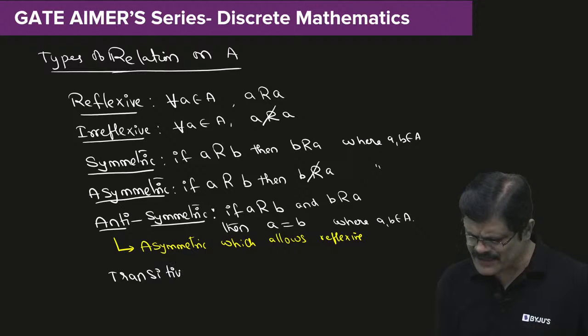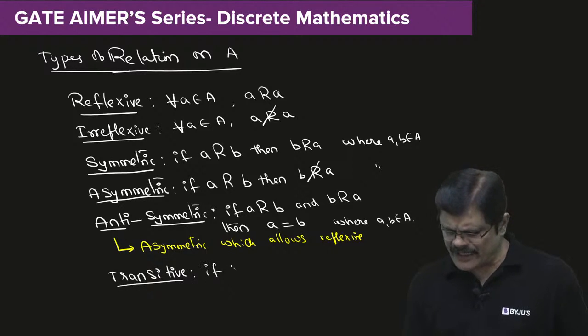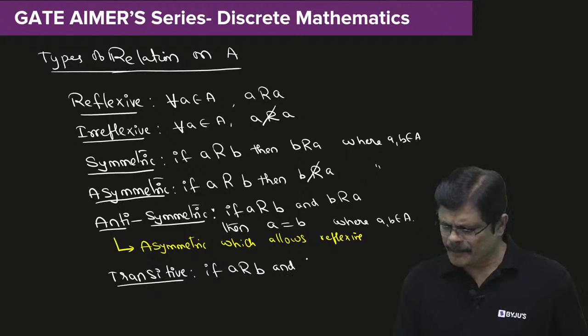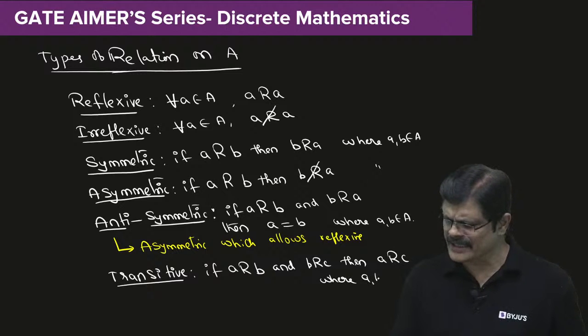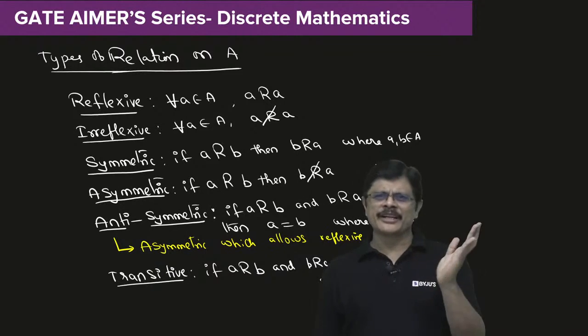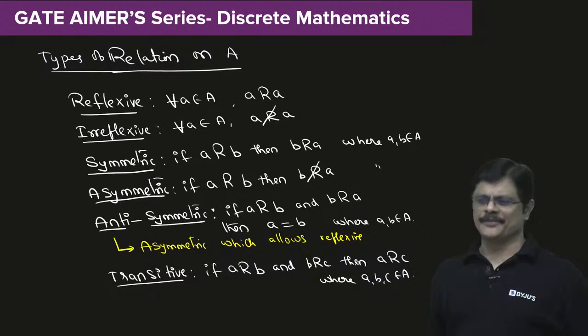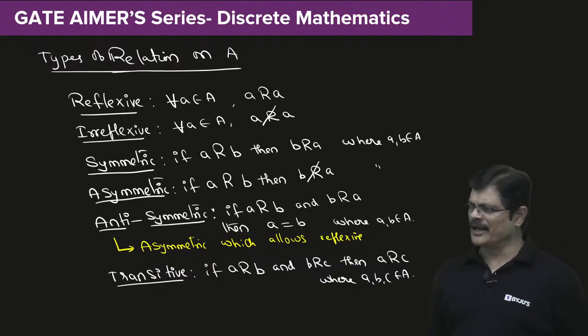What do you mean by transitive relation, my dear friends? If a related to b and b related to c, then a should relate to c, where a, b, c are elements of set A. Whenever it's the transitive property, the name itself tells you: a related to b, b related to c, then a should relate to c. That is the transitive property, my dear friends.